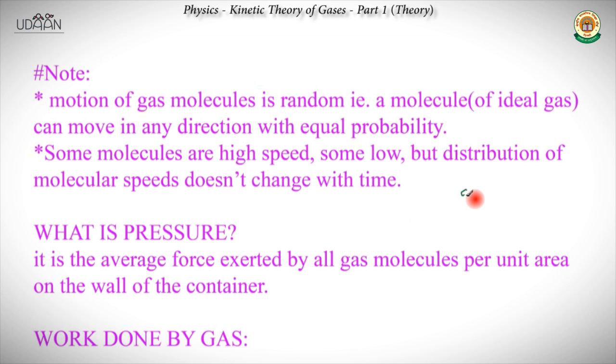You mean to say a particle can move either in the x direction or z direction. Yes, it could be in any direction, we don't know that, so we can only take out the probability of that, but not be sure about it. That probability would be equal for every particle.